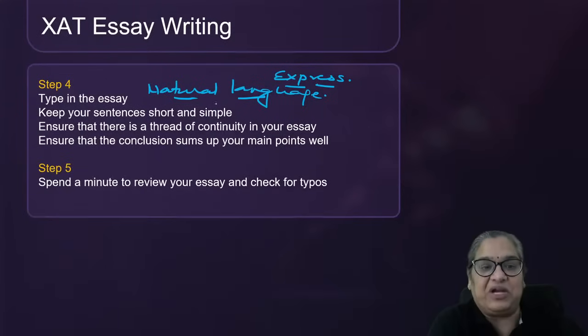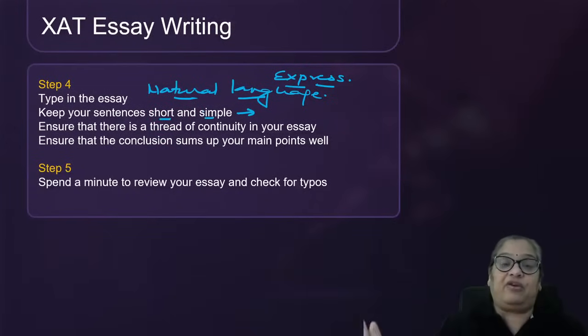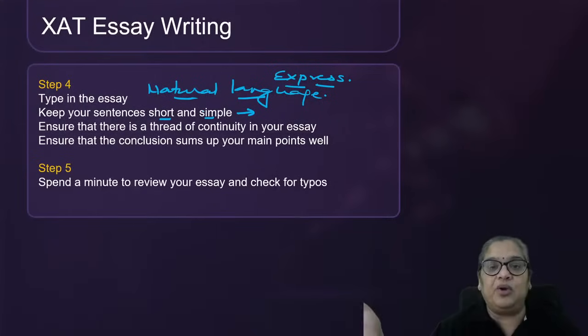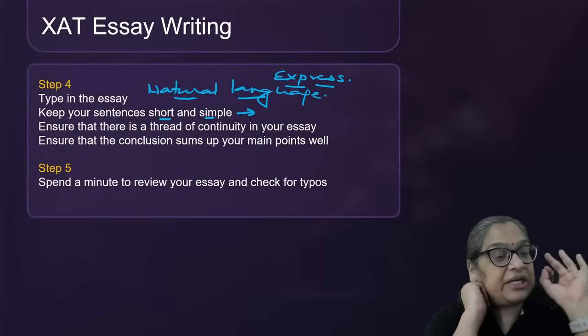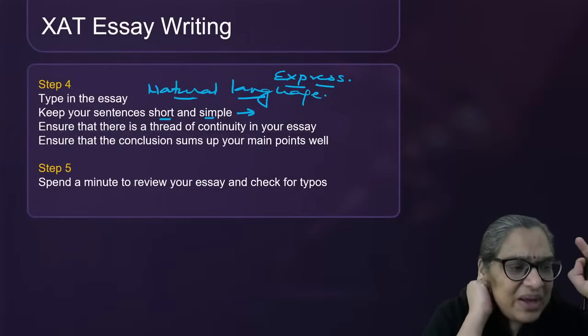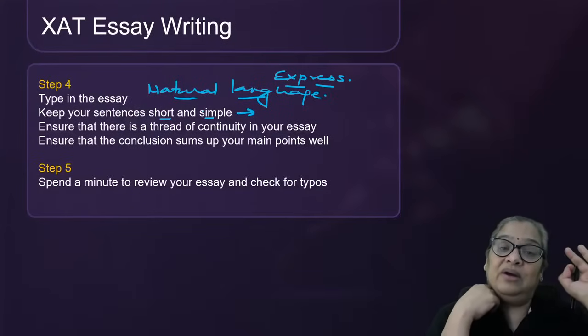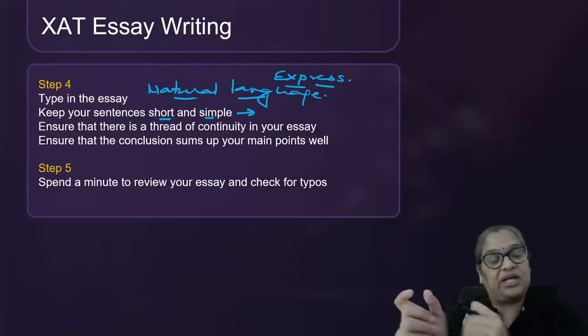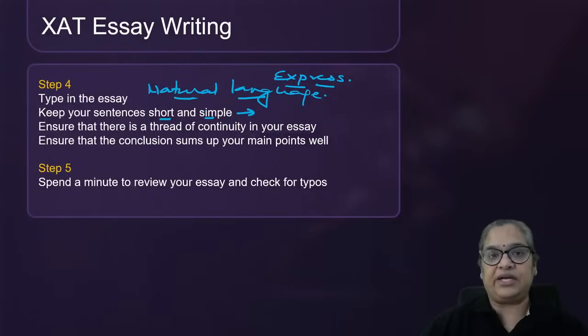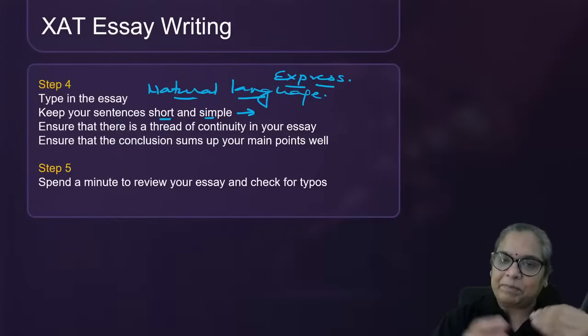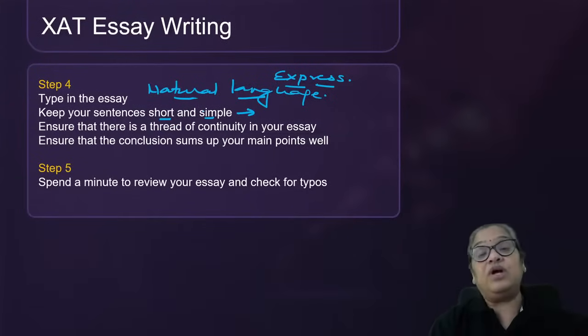I'm getting diverted. So I normally tell students, keep your sentences short and simple. That way they'll be error free. There won't be a problem of parallelism, spelling, or grammar. So you keep your sentences short and simple, but don't keep them all short. Then it will look like machine gun fire. I agree. I think this is a good idea. Full stop. Not like that. Just don't write overly long sentences.